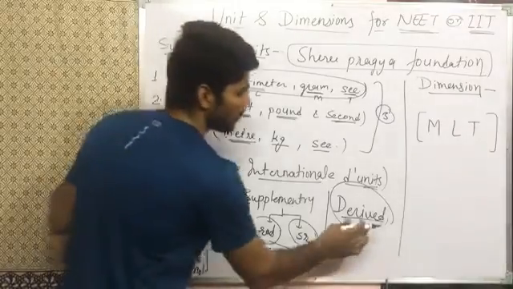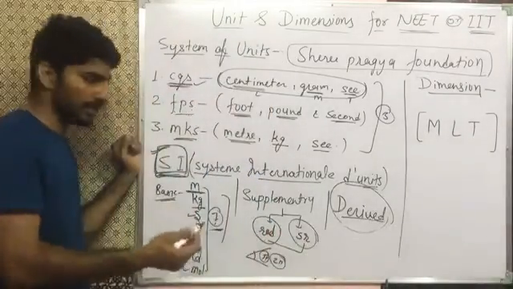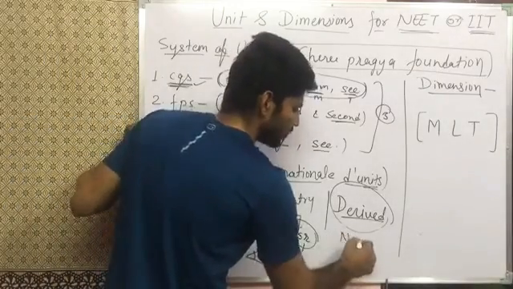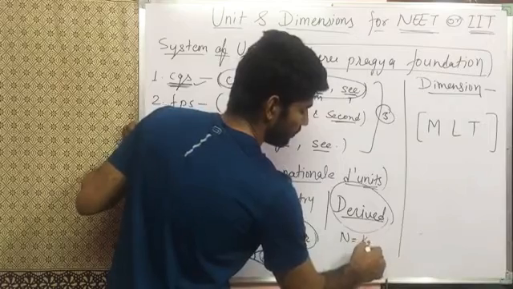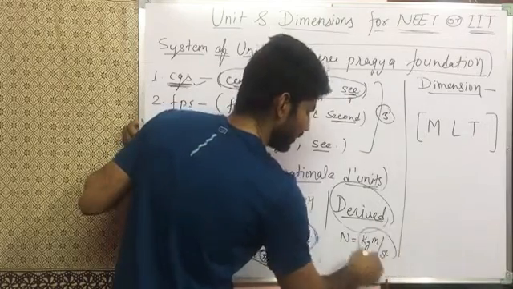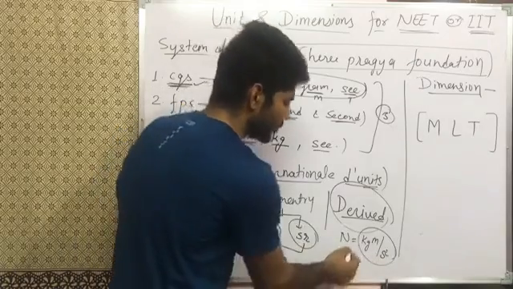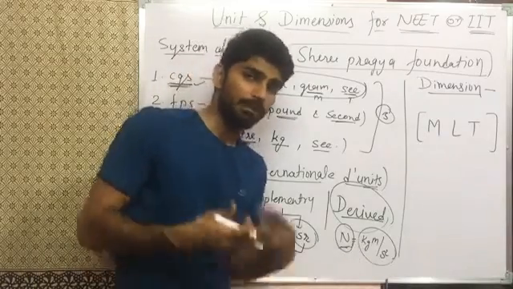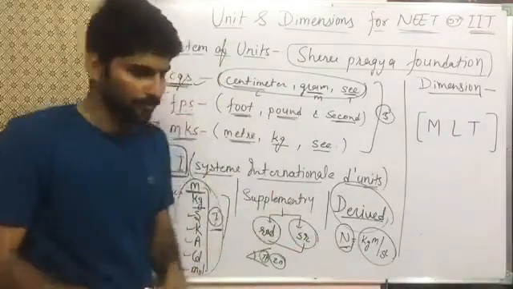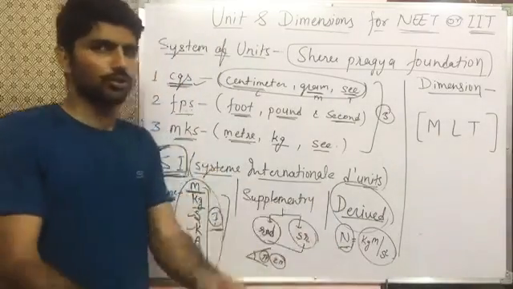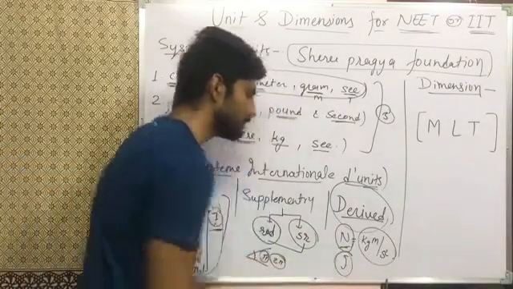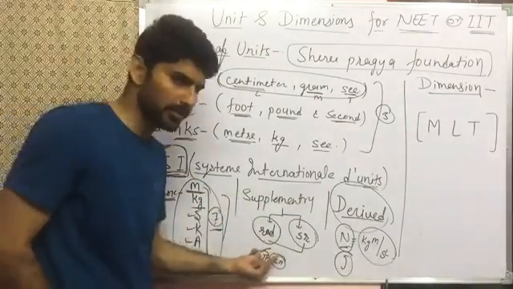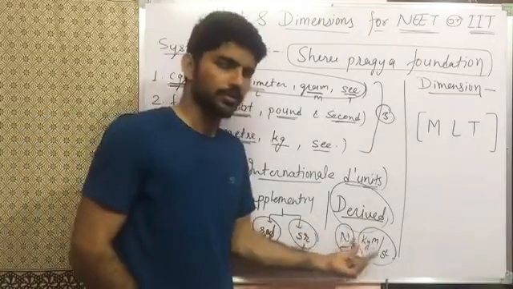Derived units are those units which are derived from these 7 basic units, like Newton. Newton means kilogram meter per second square. So we write kilogram meter per second square as Newton. We adopt it to make the unit simpler and to differentiate it from other units. So there are units like Newton and joule. These are derived units, and these 3 types of units we use in SI: the basic units, the 2 supplementary units, and the derived units for different quantities.